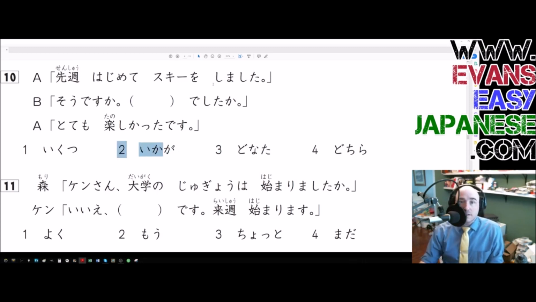Sensu, hajimete ski o shimashita. Oh, so desu ka? Ikaga deshita ka? Totemo tanoshikatta desu. Okay, so great. Really quickly, for you guys out there that are new to Japanese, notice we have mashita. So it's past tense verb. I skied for the first time. So desu ka? Ikaga deshita? Deshita, past tense. Deshita, how was it? And then the answer is totemo tanoshikatta desu.